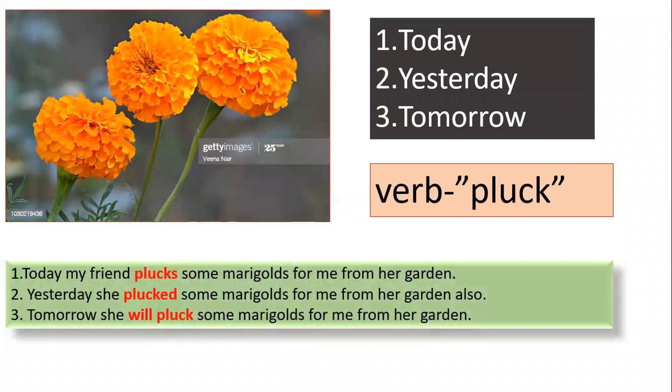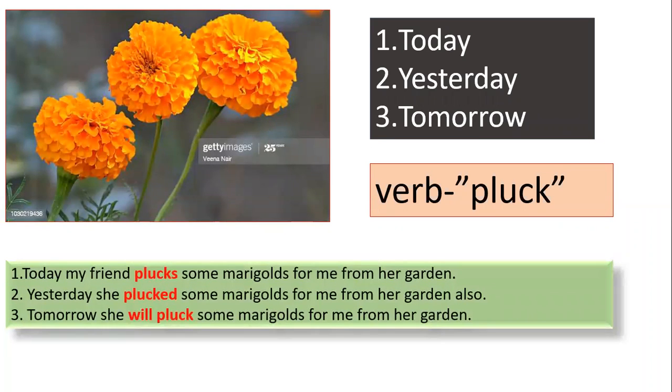Now look at the 3 sentences. Today, my friend plucks some marigolds for me from her garden. Yesterday, she plucked some marigolds for me from her garden also. But tomorrow, she will pluck some marigolds for me from her garden. So, what do you mean by these 3 sentences?